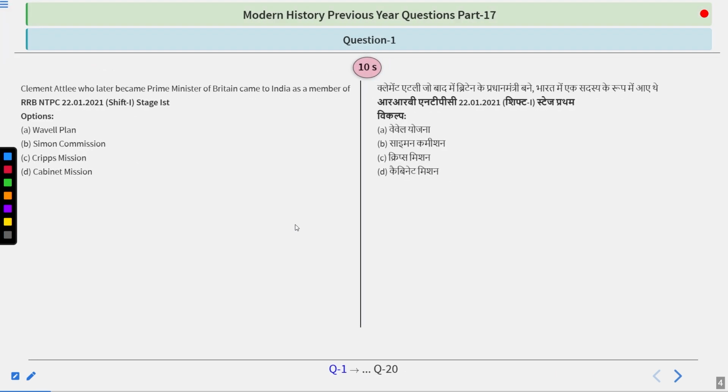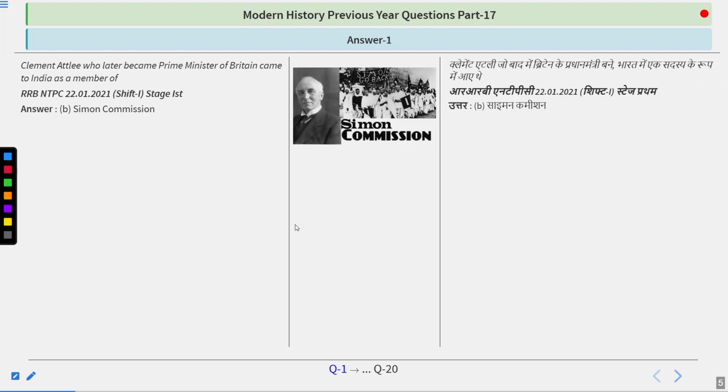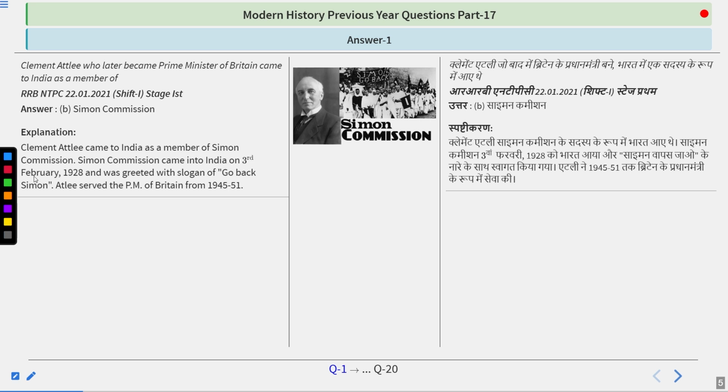So first question that we have is: Clement Attlee, who later became the Prime Minister of Britain, came to India as a member of. Options are Revolt Plan, Simon Commission, Cripps Mission, or Cabinet Mission. So think about it and answer this question. And I guess you have figured out the answer of this question because the answer is Simon Commission. So Clement Attlee came to India as a member of Simon Commission.